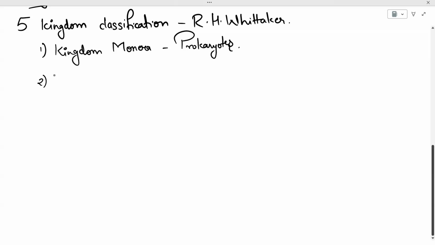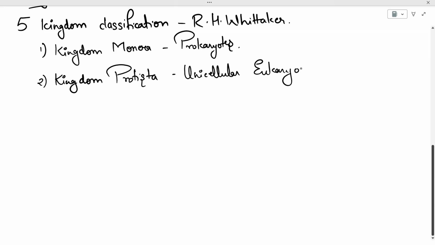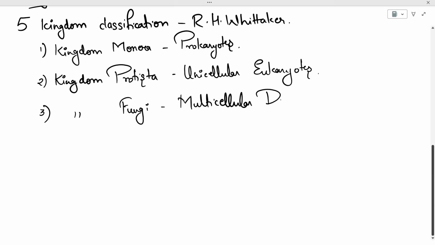The second one is kingdom Protista. It consists of unicellular eukaryotes. So unicellular eukaryotes are included in kingdom Protista. The third one is kingdom Fungi. Kingdom Fungi consists of multicellular decomposers. Now, we must think what are decomposers. Decomposers are those organisms which feed on dead organic matter. So, those organisms are known as decomposers.